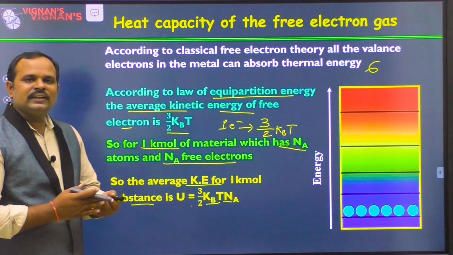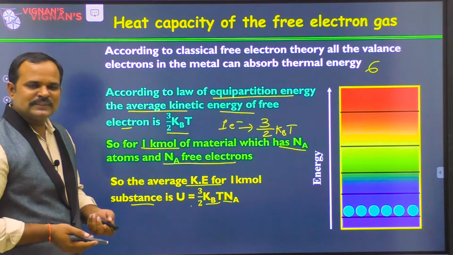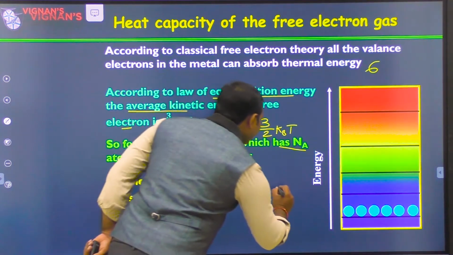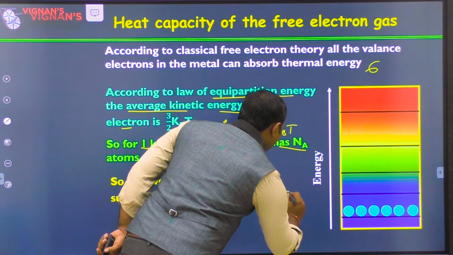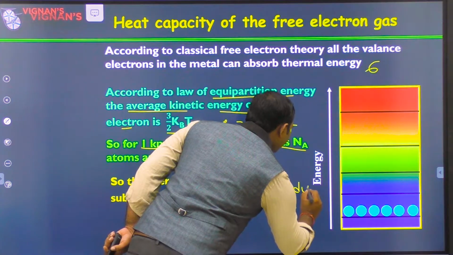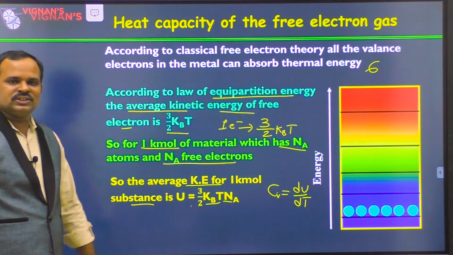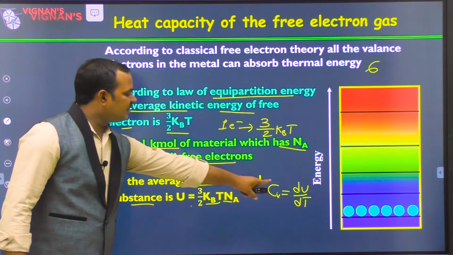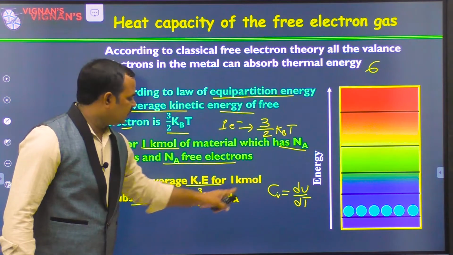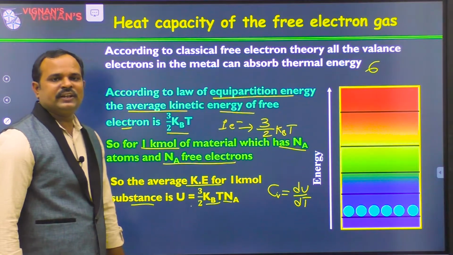Now how do we get the specific heat? Specific heat is Cv equal to dU by dT, the rate of change of internal energy. That means the differentiation of internal energy with respect to temperature gives the specific heat.